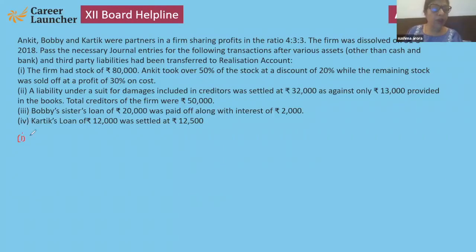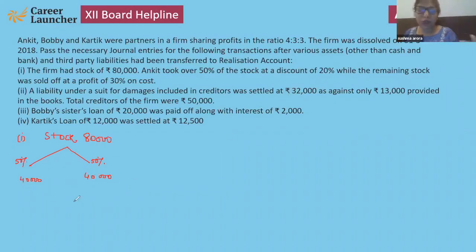How to do that? Stock is 80,000. Divide it in two parts, 50%, 50%. First is 40,000. Another is also 40,000. Very good. This is the fastest and easiest way I am telling you.